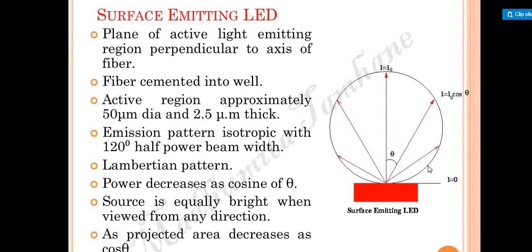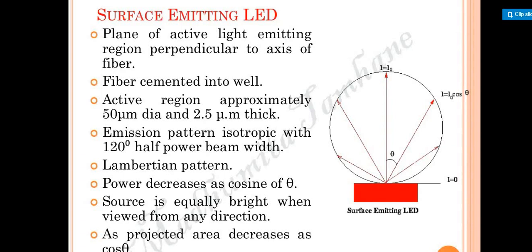Okay? Next part: the surface appears equally bright when viewed from any direction. Whatever direction you talk about, the surface is equally bright. It doesn't give light in only a particular direction; it is in all directions. So it gives the same brightness when we view from any direction, whether from the positive x-axis, negative x-axis, positive y-axis or negative y-axis.